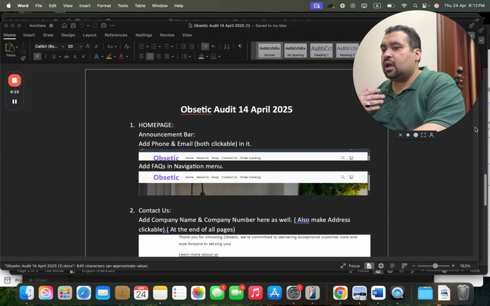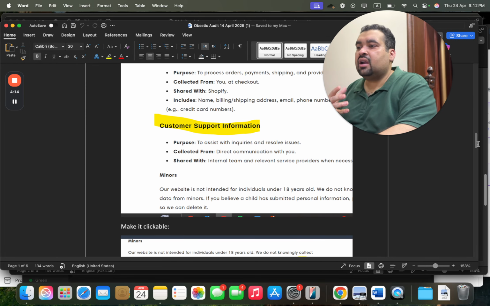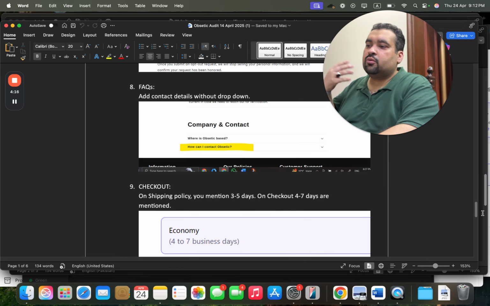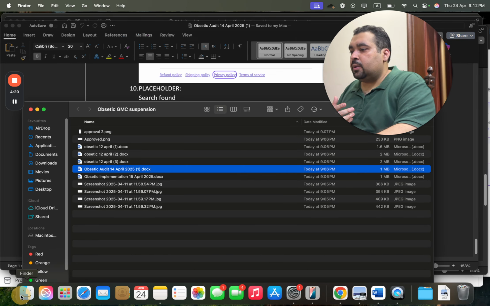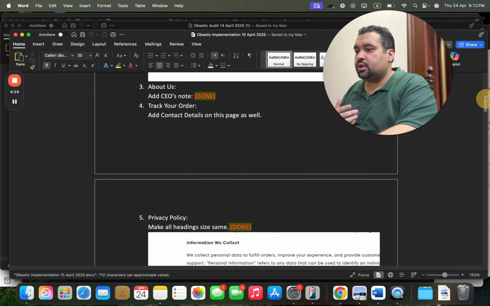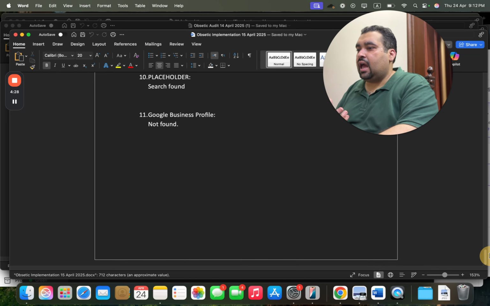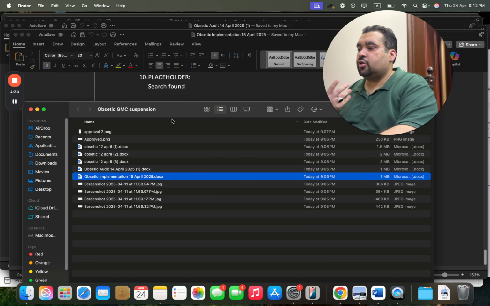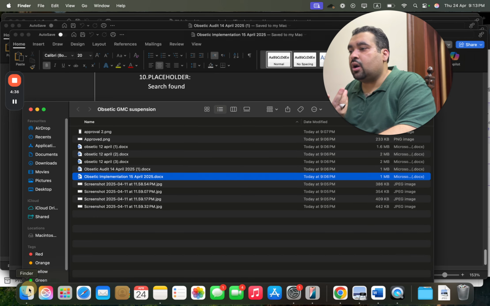I cannot show you almost everything due to client privacy, but you can see the basic things which we are checking and sorting out on the website end. This is one kind of implementation, so see how we are working. After sorting out all of the issues, if people are asking about Google Business Profile, it's not compulsory but it's recommended, so you can do either.